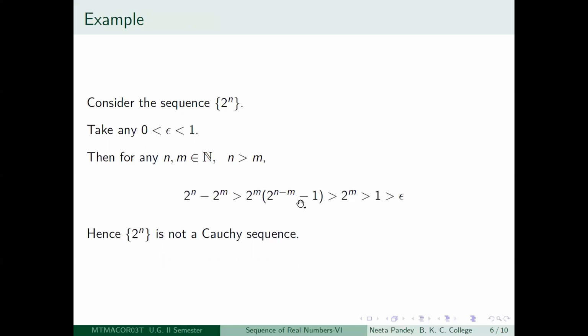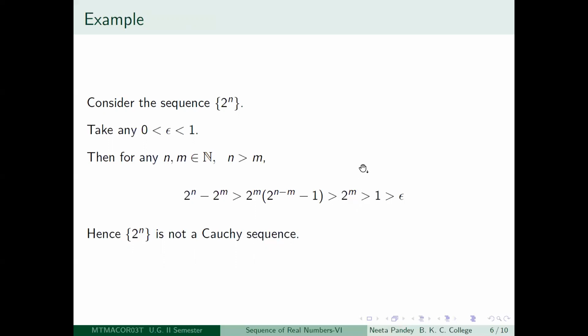I have made several such typos. Here it should be greater than or equal to. Please forgive me for that. So this number is actually greater than or equal to 1, because n could be equal to m plus 1, right? So m plus 1 minus m would give 2 here. So 2 minus 1, you would get exactly equal to 1. That is possible. So whatever is in the bracket is greater than or equal to 1, so this is greater than or equal to 2 to the power m.